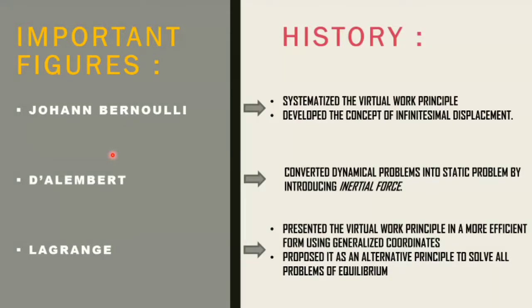D'Alembert looked at that principle of virtual work that Bernoulli developed and thought, hey, this is good, but it can only be used for static problems. So he wanted to use it for solving dynamical problems. And then there's Lagrange. What did Lagrange say? Lagrange said that yeah, your principle is efficient, but I want to make it more powerful, and I want to take care of any constraints whatsoever that are holding down my coordinates by using generalized coordinates. He utilized all these principles to come up with his Lagrange equation.